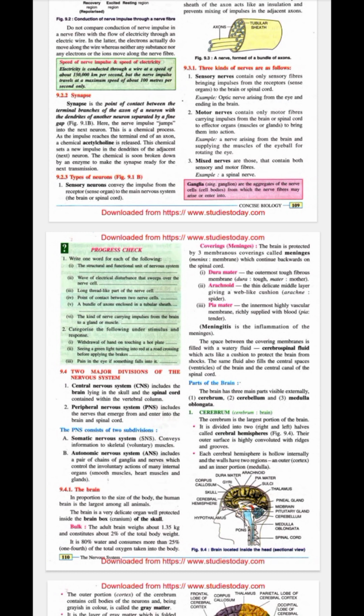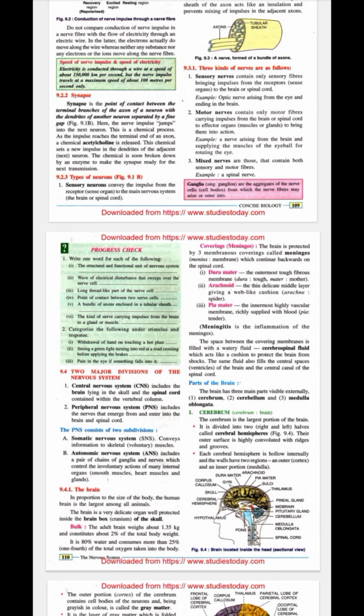So there are mainly three parts of the brain which we are going to learn about in detail. The first one is the cerebrum, the second one is the cerebellum, and the third one is the medulla oblongata. I will urge you all to read these topics point-wise so that you don't get confused, and it helps you to learn in a much better way. So let's see. First of all, we are going to learn about the cerebrum. The cerebrum is the largest portion of the brain.